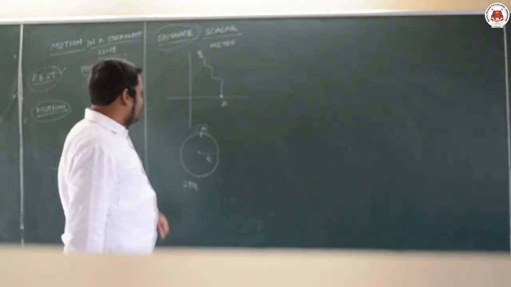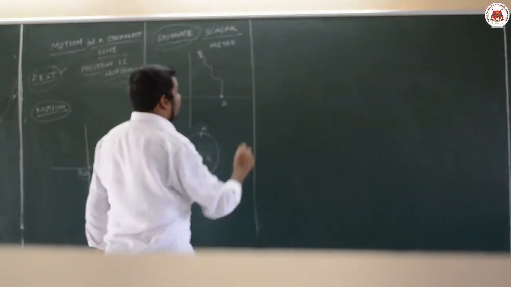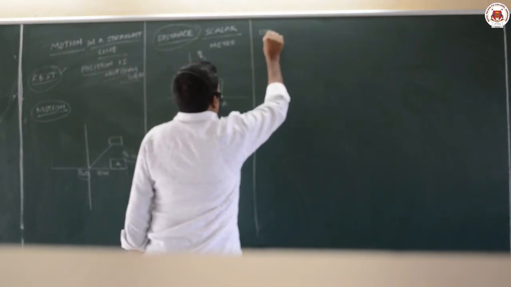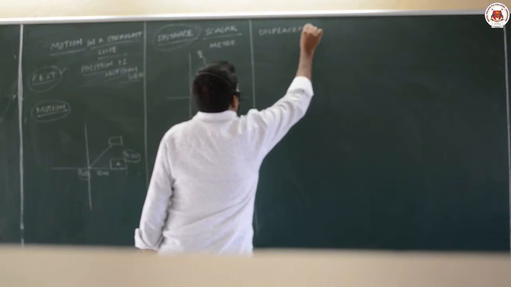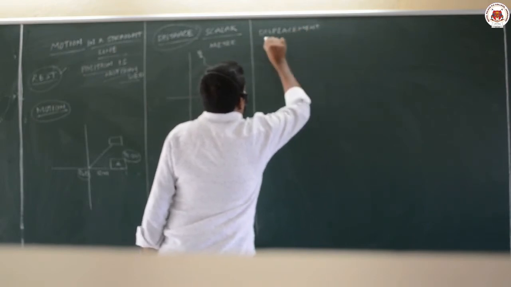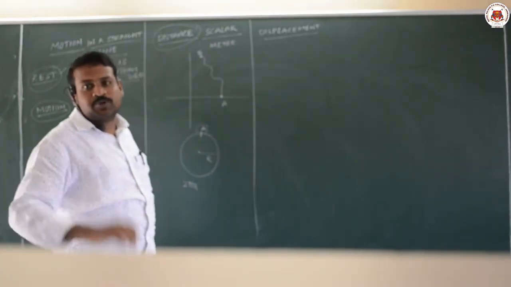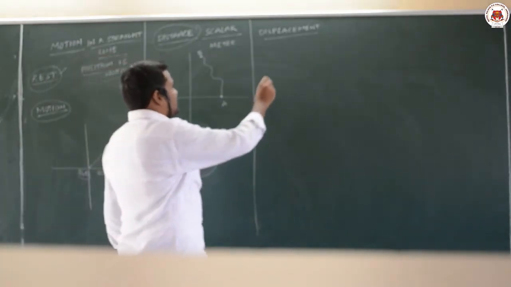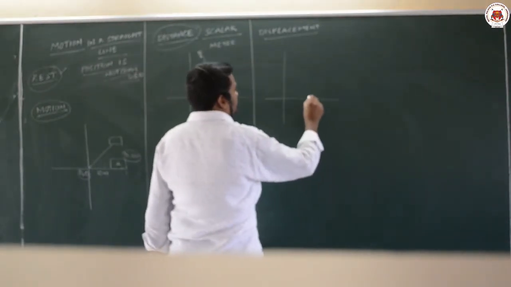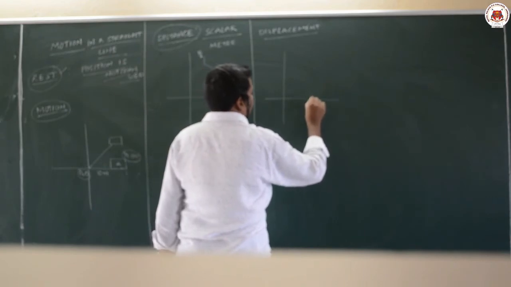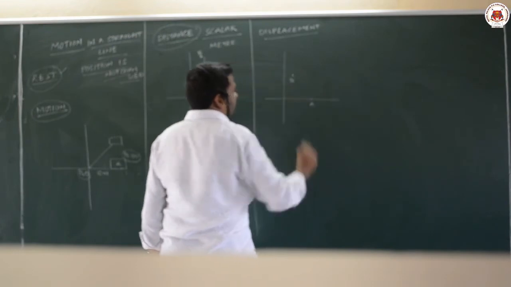The next term you have to study is displacement. The meaning of displacement is the shortest distance between the 2 points. Suppose a body is at A and reaches B. To reach B, many paths are possible.